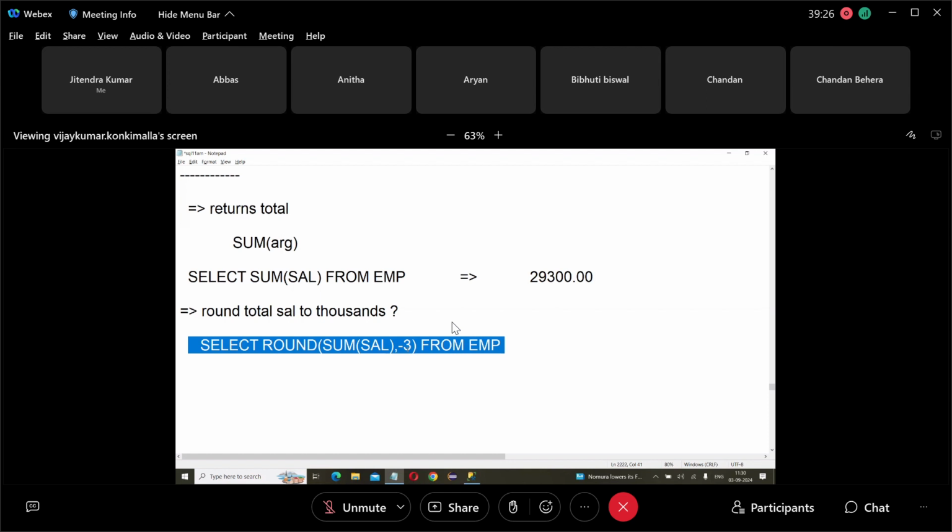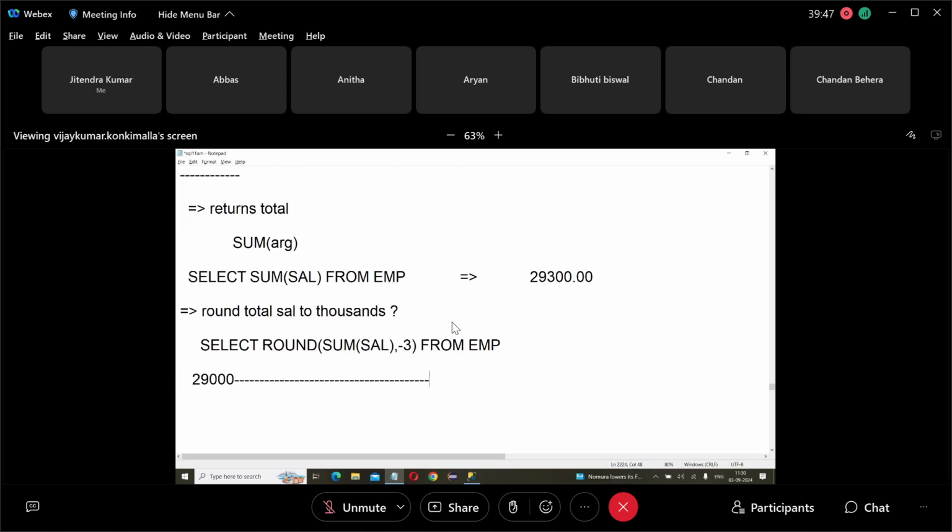Minus 2 means hundreds. Minus 1 means tens. So what is the sum of salary? 29,300. The actual sum of salary is 29,300. What range is this between? 29,000 to 30,000.